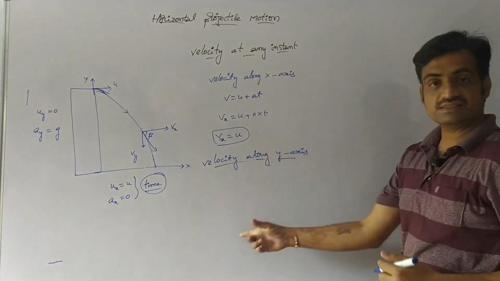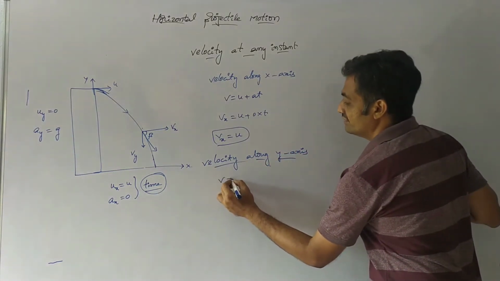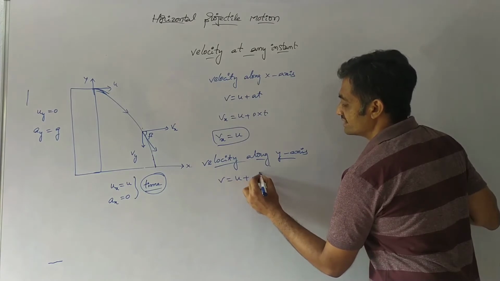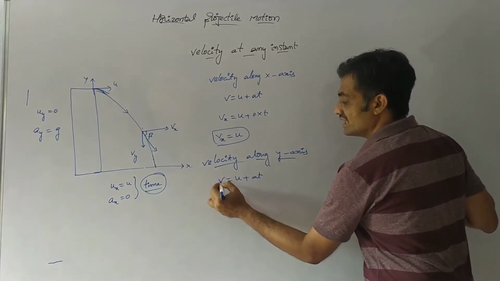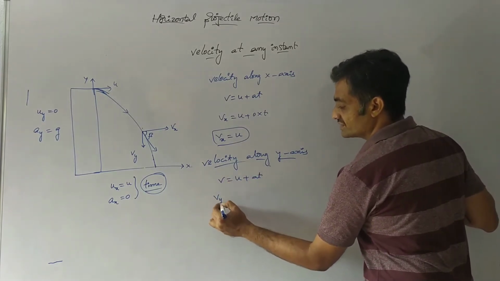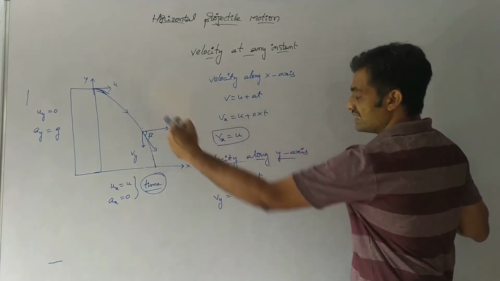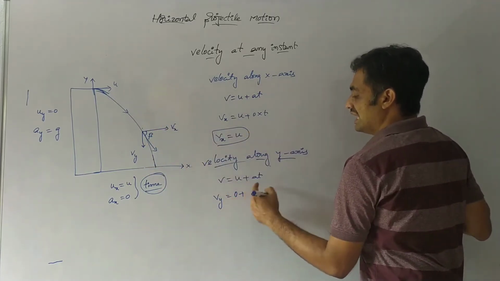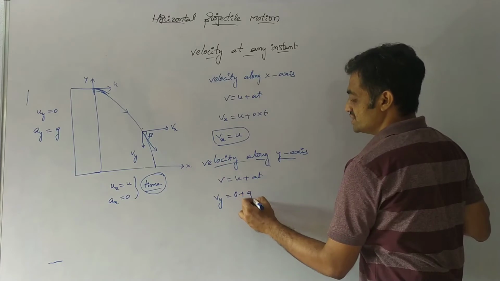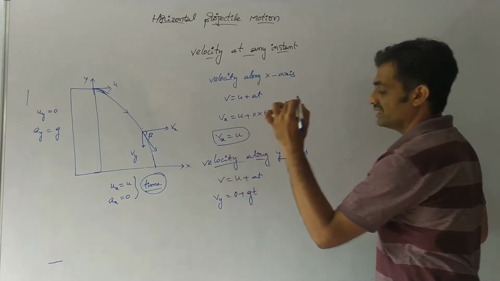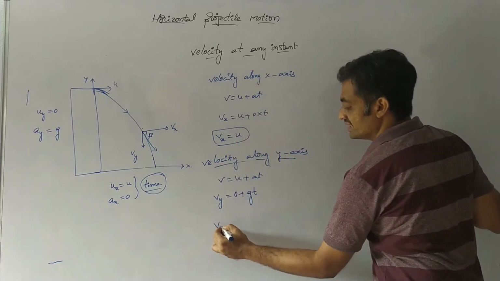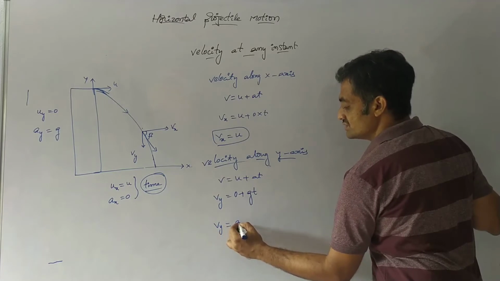Again, let us consider the same equation. Here we know that v equals u plus at, whereas velocity along the y-axis is v suffix y equals initial velocity along the y-axis, which is 0, plus acceleration along the y-axis, g, into time t. So we can represent it as v suffix y equals gt.